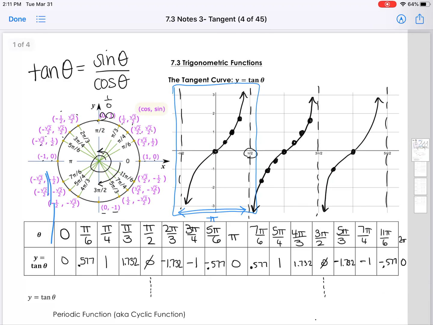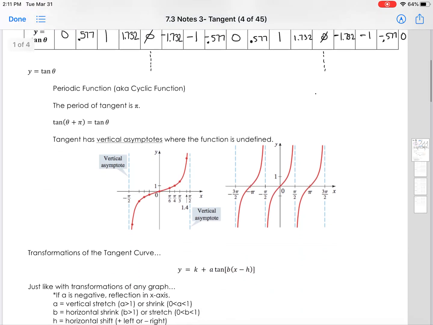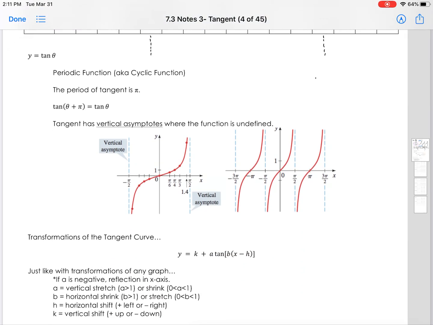All right, so we say that this has a period of pi. So it's just a little bit shorter than sine or cosine is, okay? So we have those vertical asymptotes, and like I said, it repeats just like sine and cosine. So that's why we call it periodic or cyclic. It means the same thing, okay?